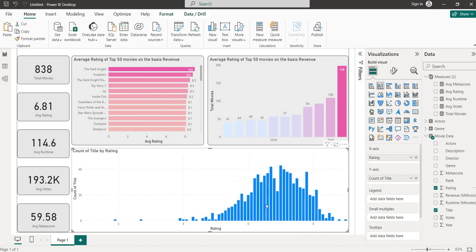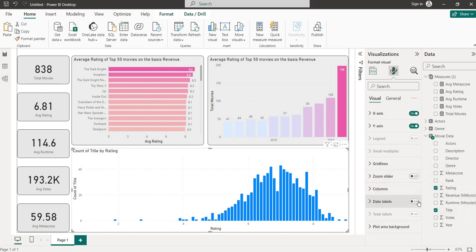We can see that there are a number of movies at different ratings. What we have taken is the title and the rating. Now we can see that data labels are required. Number of movies: a 6.9 rating has 23 movies, a 7.7 rating has 43 movies. So like that, there are different numbers of movies at a specific rating. So in this we can see that